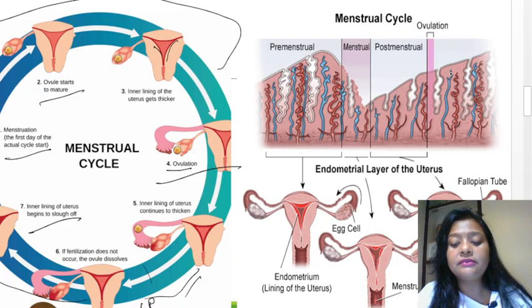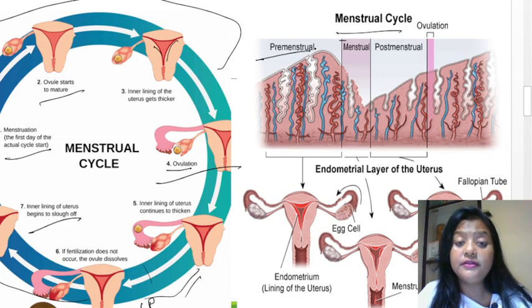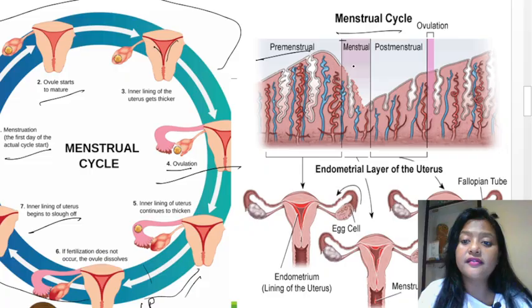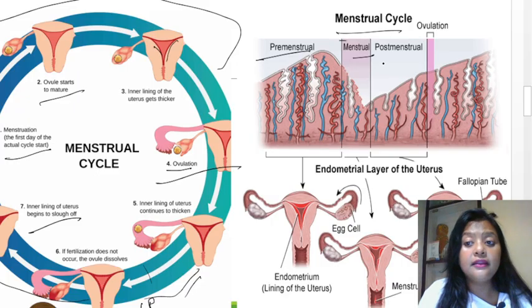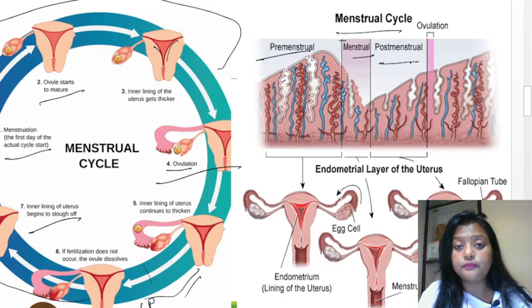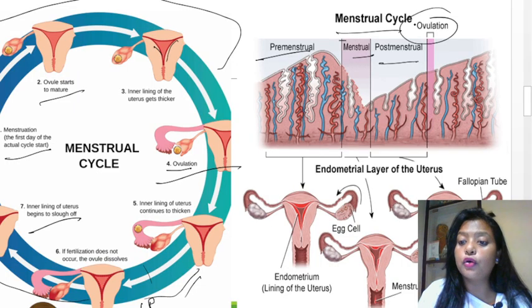Now look into the second diagram out here. So all these diagrams have been taken from the internet, just for your convenience. So the menstrual cycle out here, you can see the first is the premenstrual part. That means before the menstruation occurs. And then we have the menstrual part when the menstruation occurs. And then the post-menstruation part when ovulation occurs.